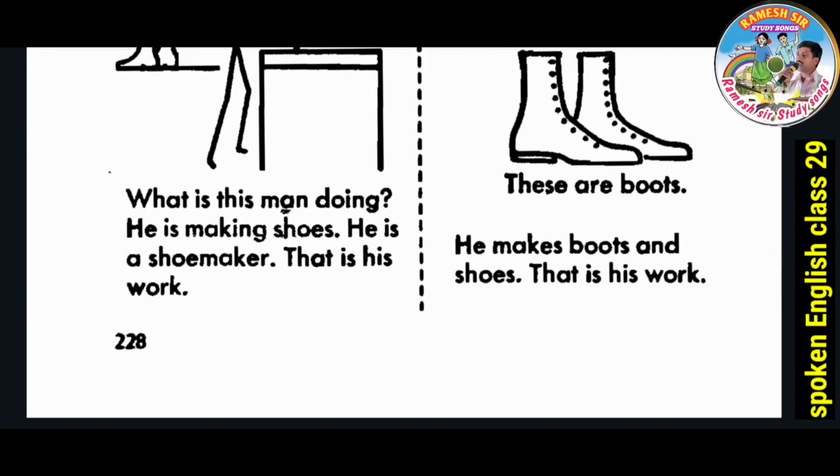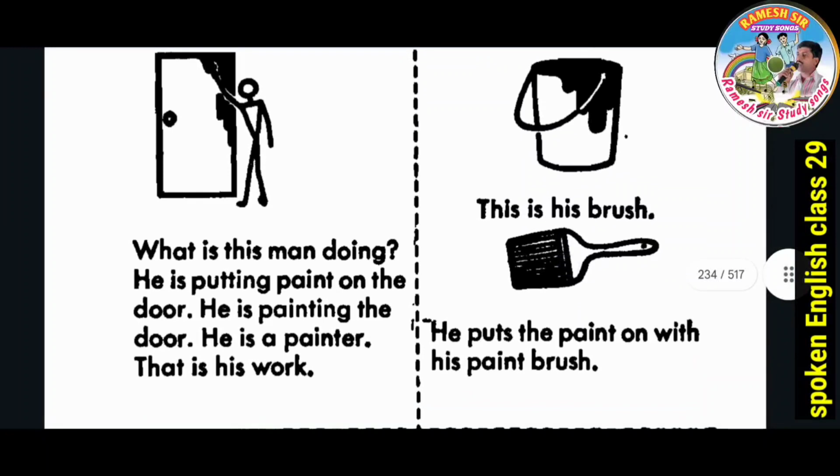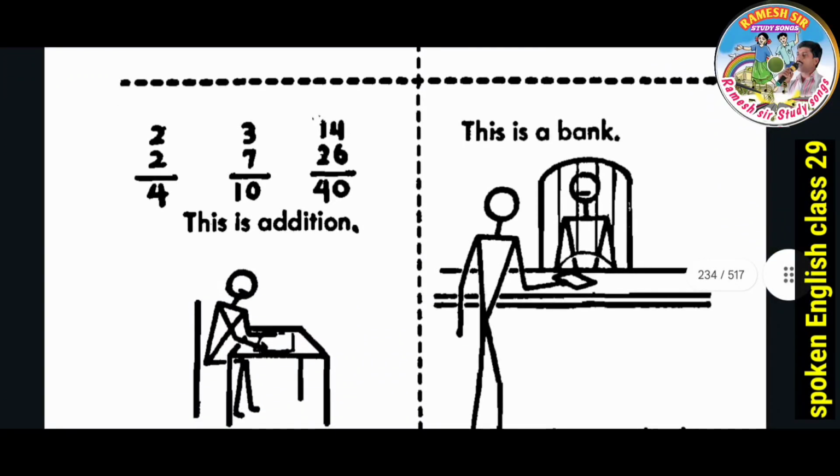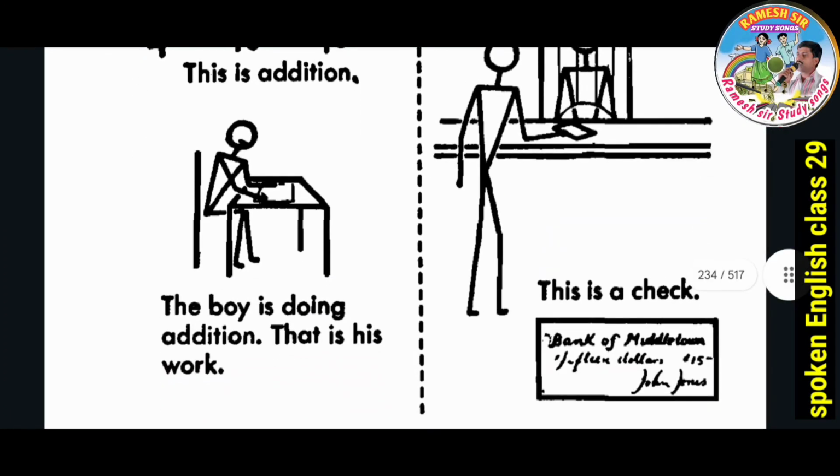That is his work. Next, what is this man doing? He is putting paint on the door. He is painting the door. He is a painter. That is his work. This is his brush. He puts the paint on with his paint brush. Next, 2 plus 2 is 4, plus 3 is 7, plus 3 is 10, 14 plus 26 is equal to 40. This is addition. We all know. The boy is doing addition.